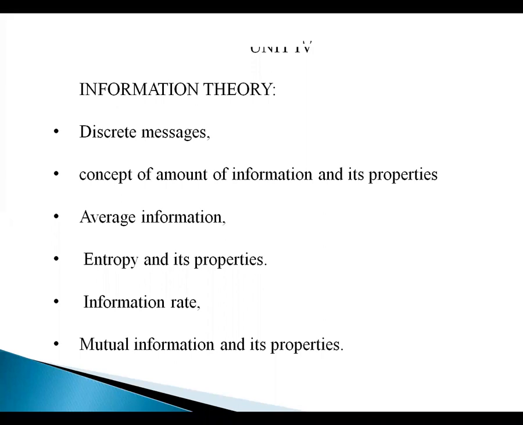That means it depends upon the probability of the event occurring. If the event is common, the measure of information is 0. If the probability of the event is rare, the information measure is more.